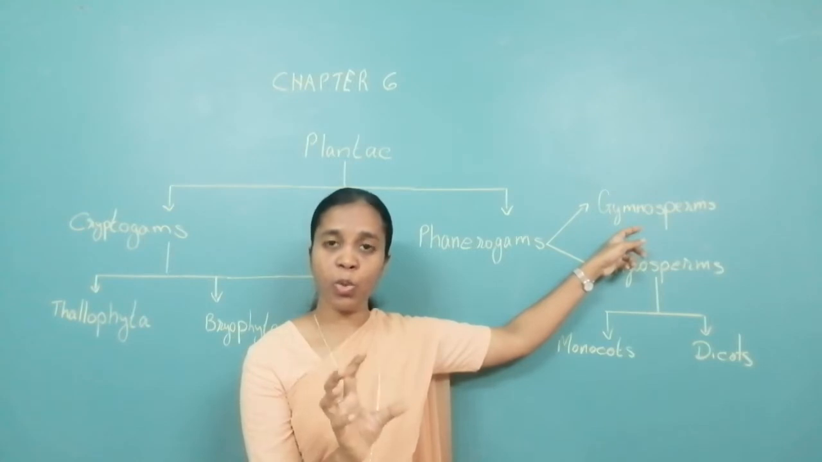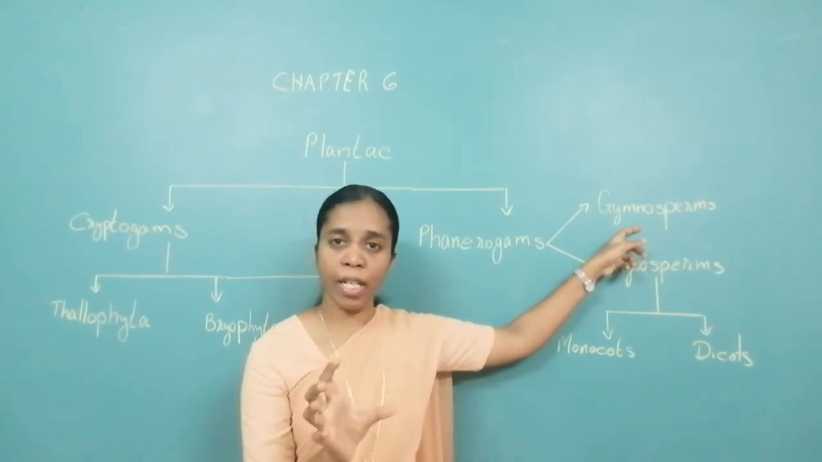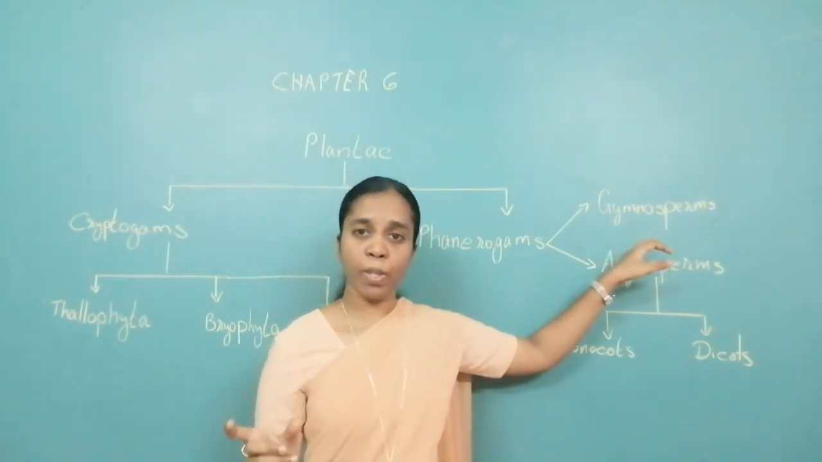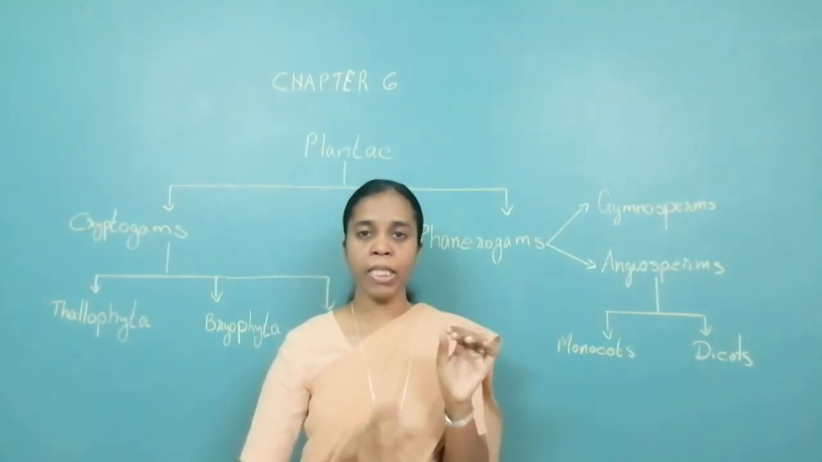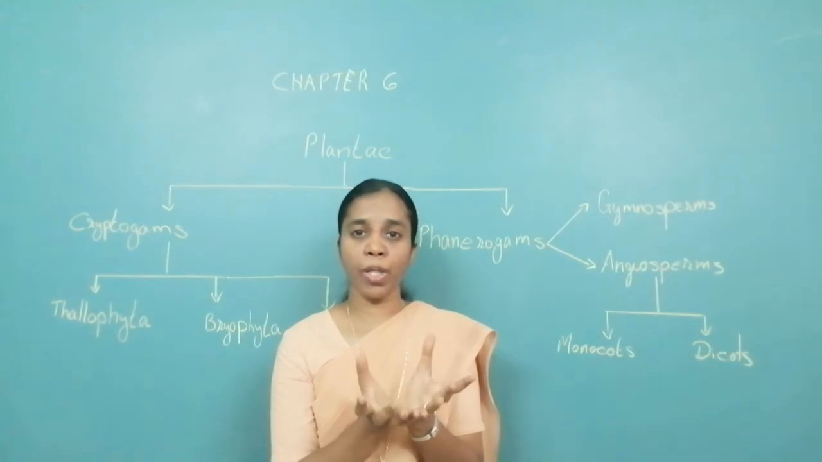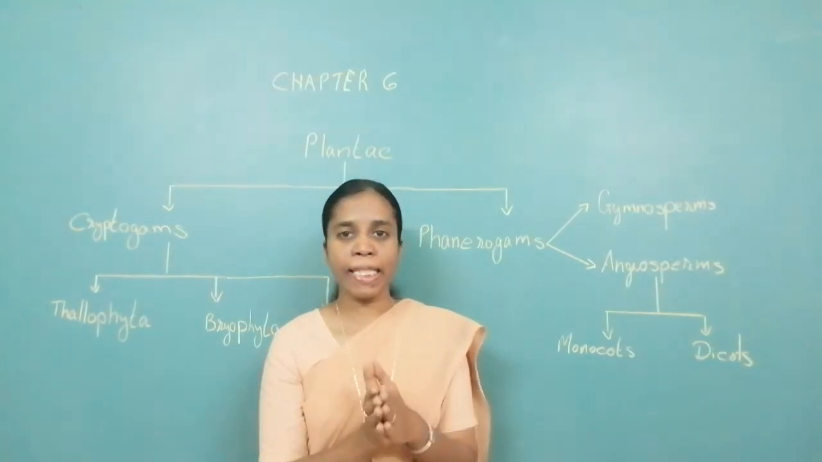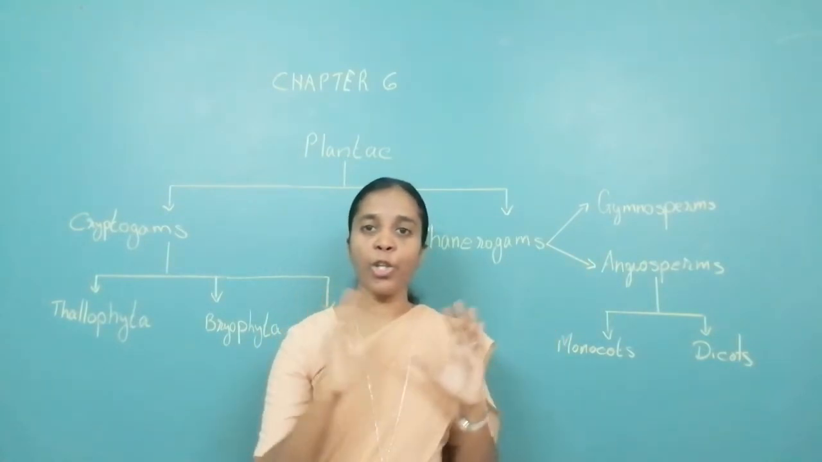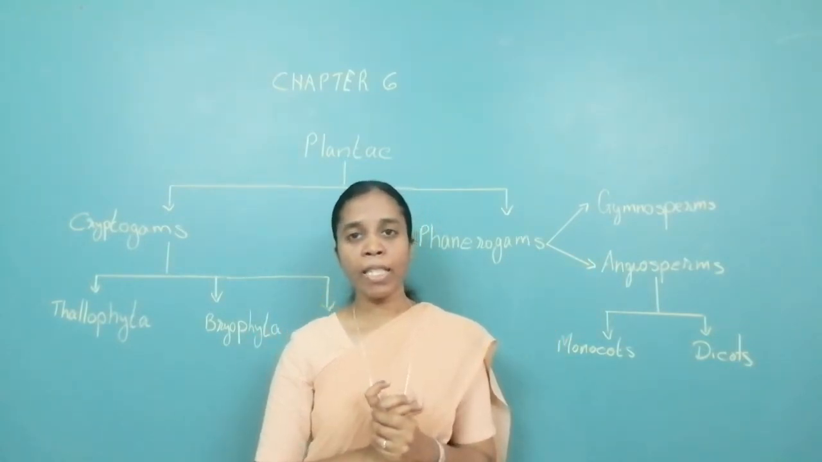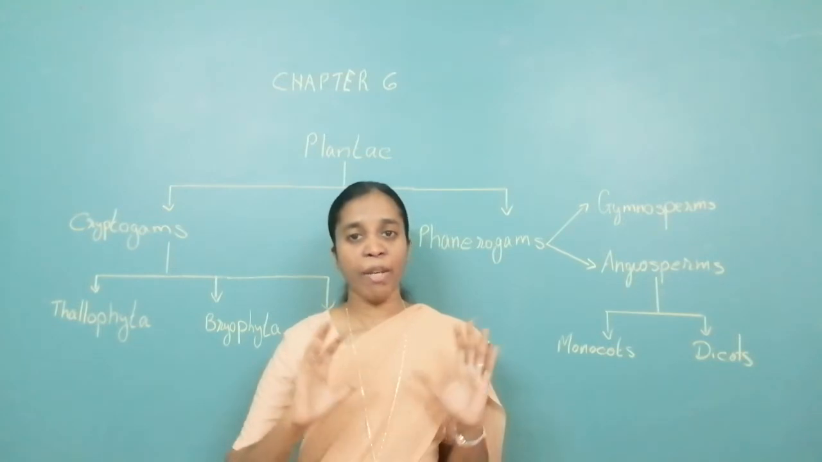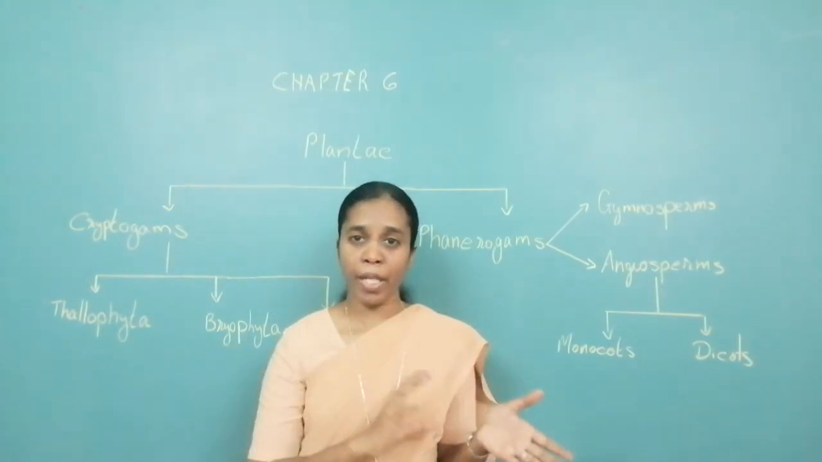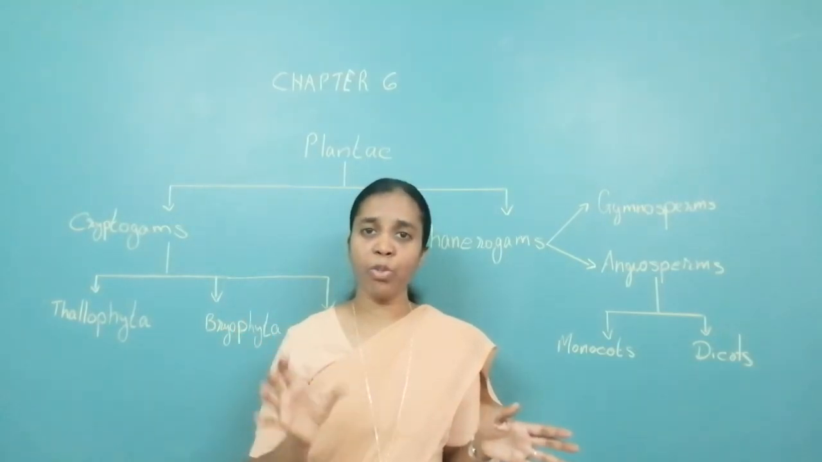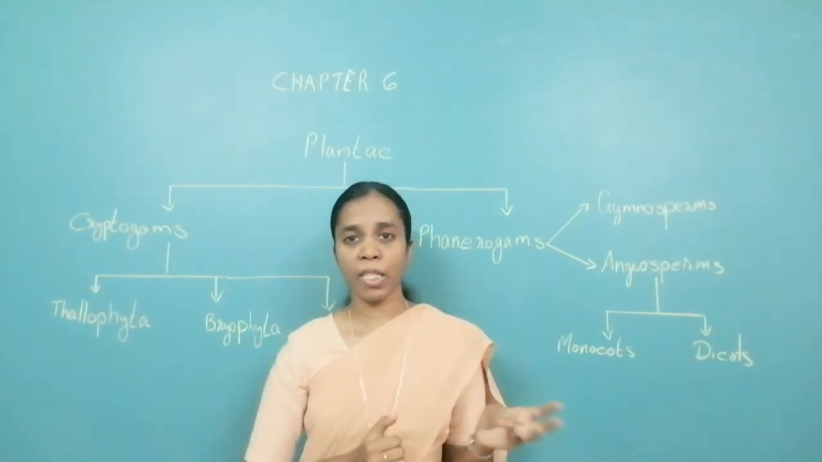Gymnosperms are those whose seeds are not covered. Their seeds are naked. What is the meaning of gymnosperm? Gymno means naked. Sperms are their reproductive organ, that is the seed part of it. So gymnosperm means the seed is not covered. These trees are evergreen. They are perennial. They last for a long time. They do not have branches. They are mainly woody. You have always seen Christmas tree.